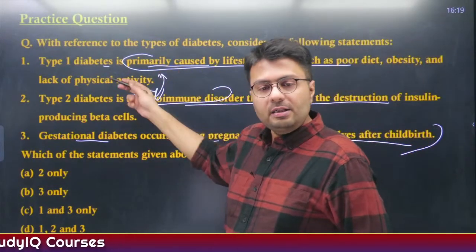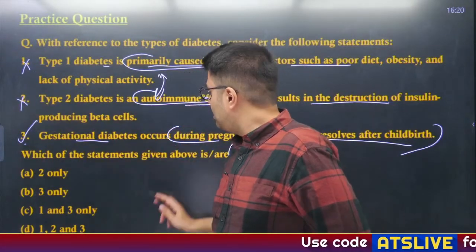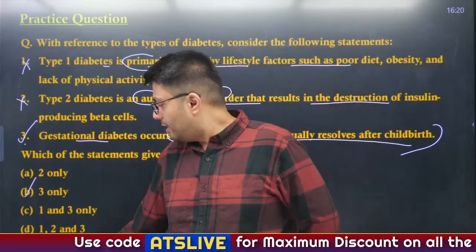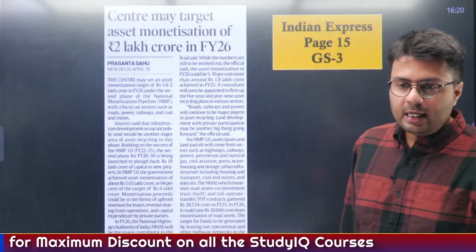So 1 and 2 are interchanged, that is why both of them are incorrect. The third one is right as it is straightforward, so option B is your right answer. So most of you have gotten it right. Now let us move to the second article.